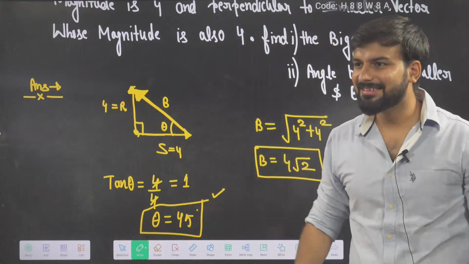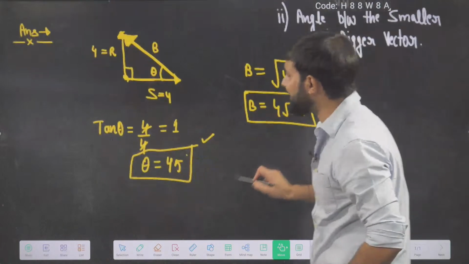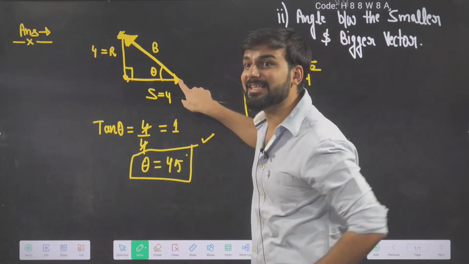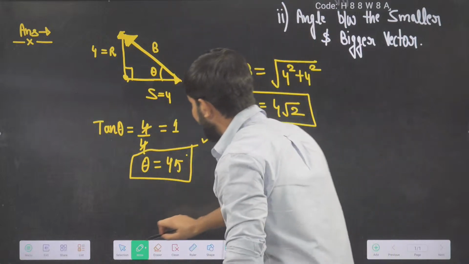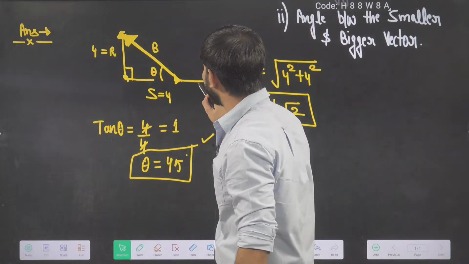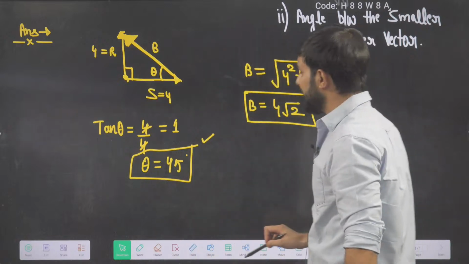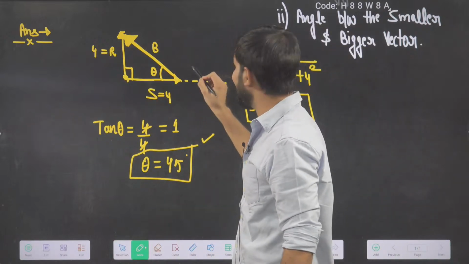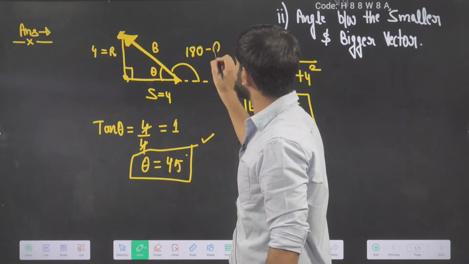But beta, is this the angle between the two vectors? No. Why? Because here head and tail are matching. To calculate the angle, what should I do? I have to check by shifting one vector like this. Yes or no? So I draw a dotted line, and this is my angle, 180 minus theta.